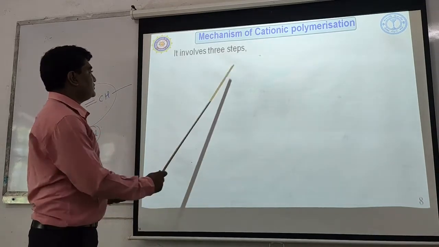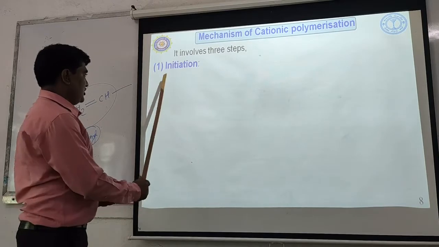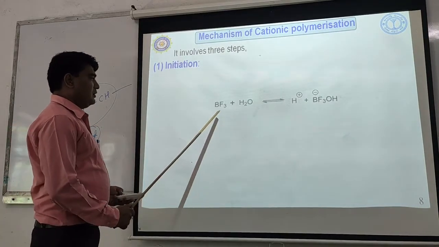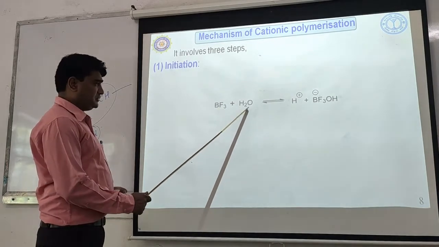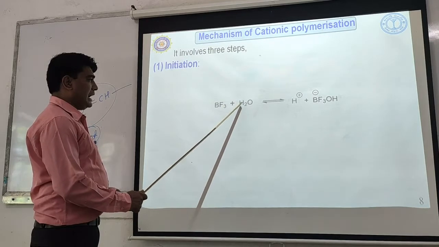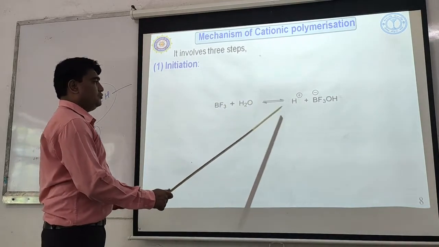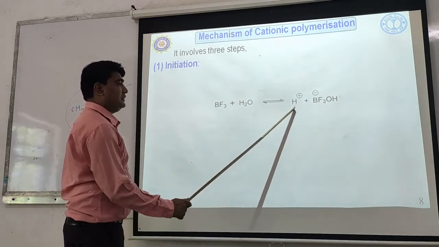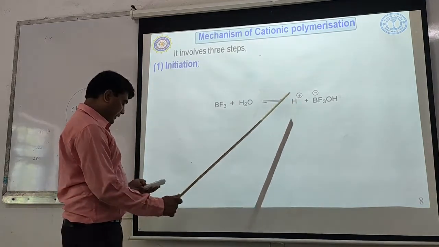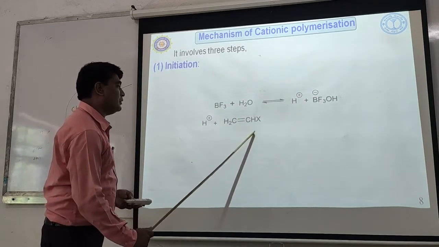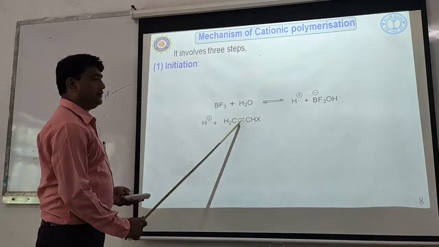Initiation. Now, what is meant by initiation? Here, BF3 reacts with the solvent molecule. BF3 abstracts OH negative to form BF3OH negative, and an H plus ion will be liberated. This liberated H plus ion then reacts with the pi bond of the vinyl compound.